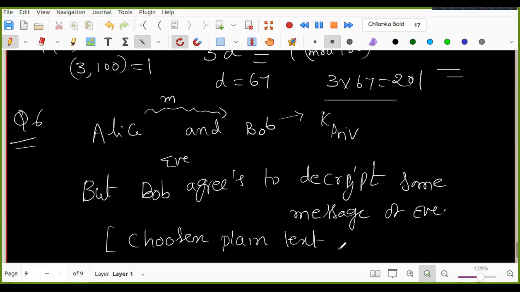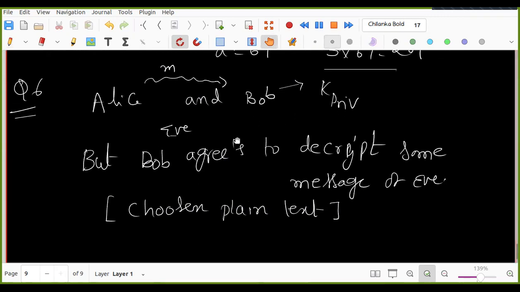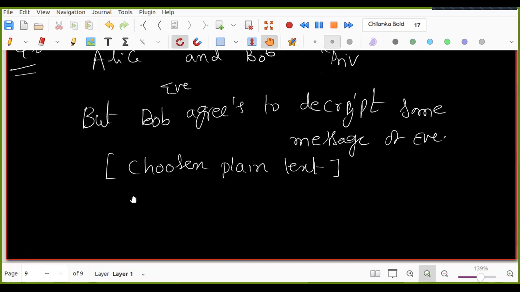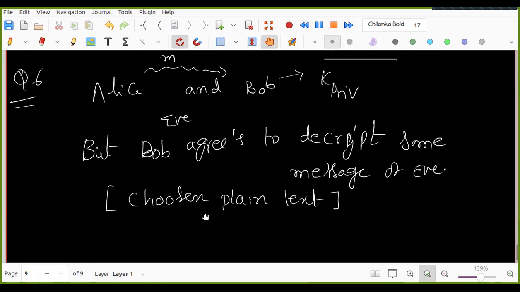So Eve chooses this and gives it to Bob to decrypt. But from that, can the original message be known or not? Eve is a very intelligent guy. How can he choose this one? That is the question. I'll explain what I want to say. In particular, I will give you the plain text also, what Eve will give to Bob.